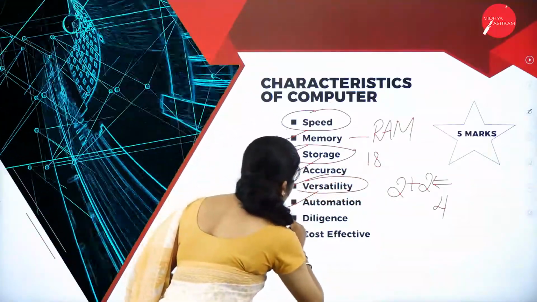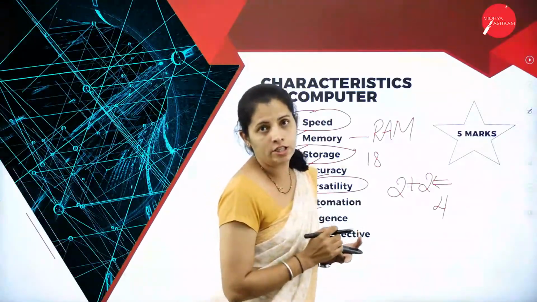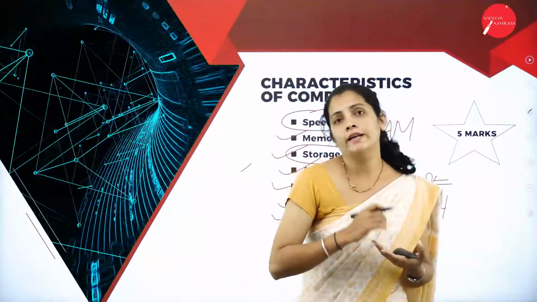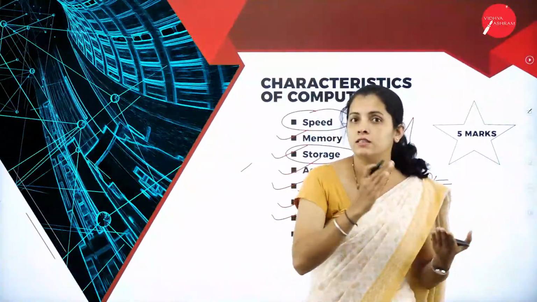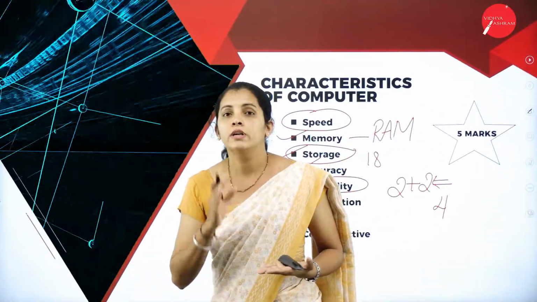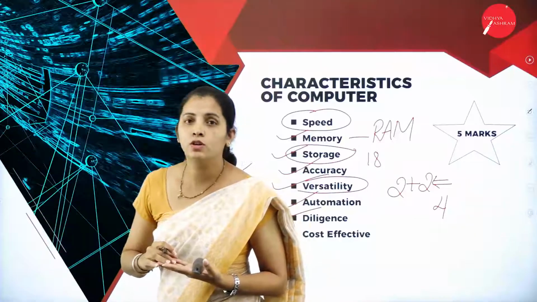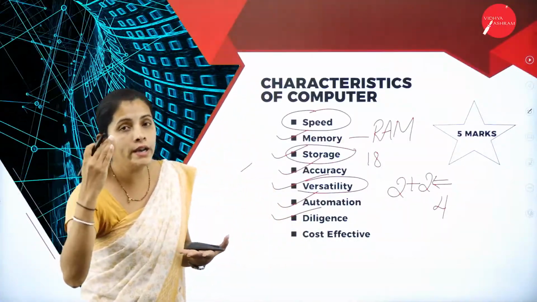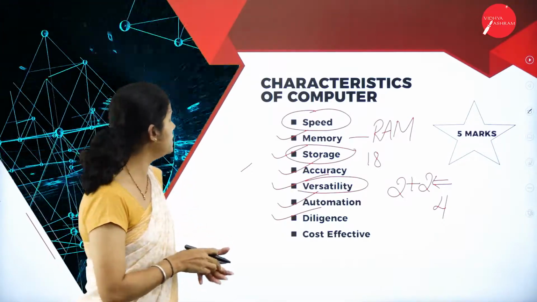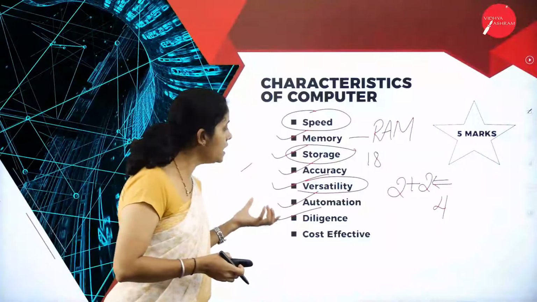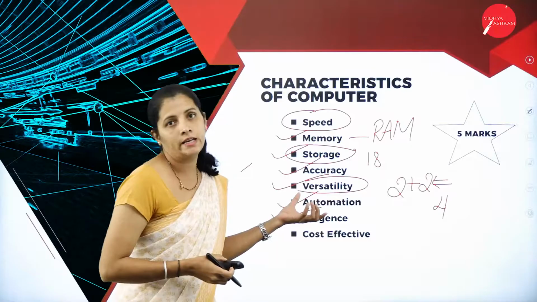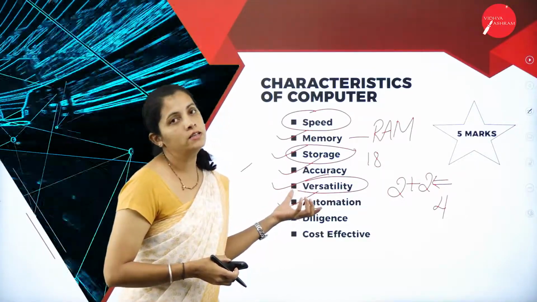Then I'm going to have diligence. What is diligence? Human beings get tired and bored after working for some hours. But the computer system is not like that. The computer system is capable of working for an hour, or 1 day, or 2 days, or 3 days. Compared to human beings, computer systems are diligent. That means the computer system does not get tired or sick.